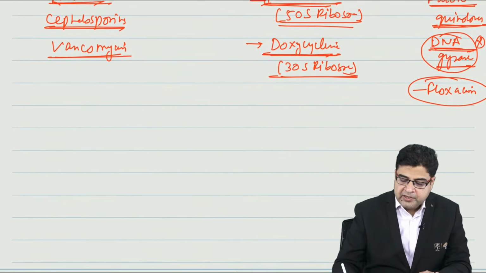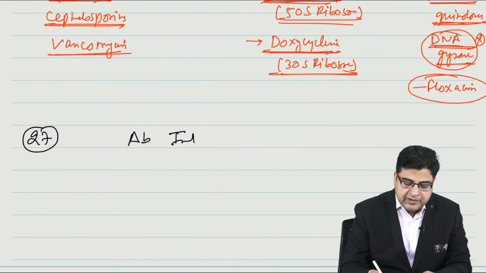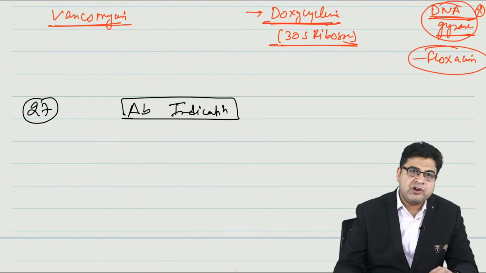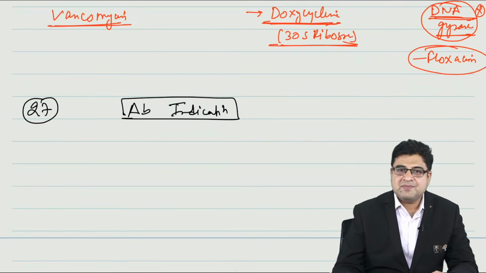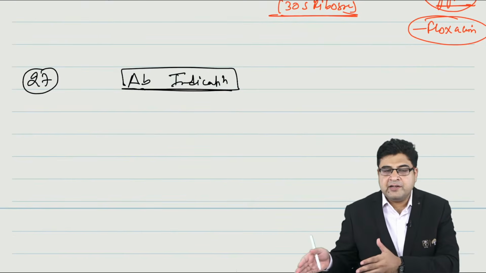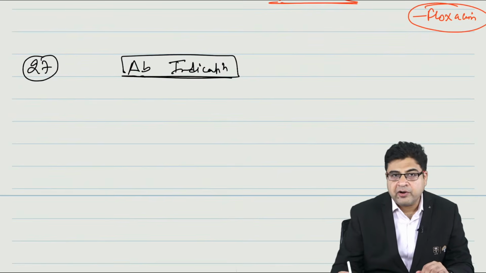Now, if we talk about topic number 27, in topic number 27, they can ask you the antibiotics indications. So they can give you any bacteria, and when they give you the bacteria, they will ask you the drug of choice for that bacteria. So this is a bit tricky topic because they can give you any bacteria and ask you the drug of choice for that. There's a huge list of bacteria and their drug of choice. So you people have to mug up that list of bacteria and their drug of choice.